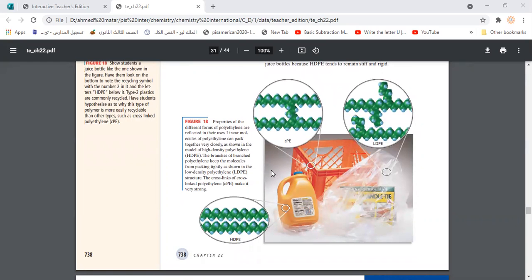And some of them are branched, which we call cross-linked polyethylene. Cross-linked polyethylene means we have two chains of polyethylene that are linked to each other. It can be used to make this kind of plastic which we use in our daily life, like plastic pockets or plastic devices. This cross-linked polyethylene is very, very strong and somehow not that flexible, so it could be used to carry heavy objects or to put heavy things inside.